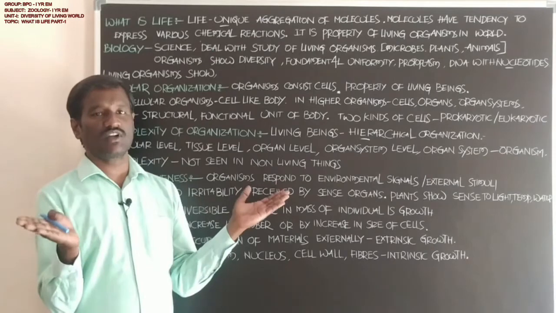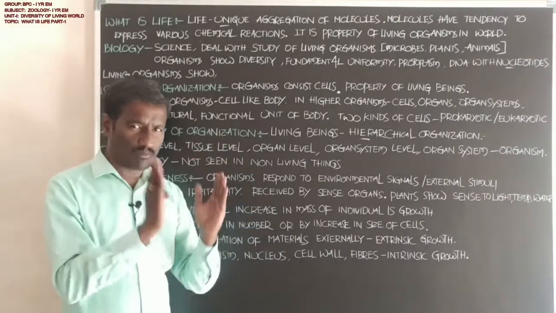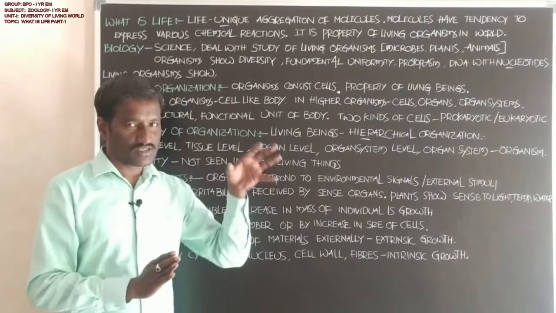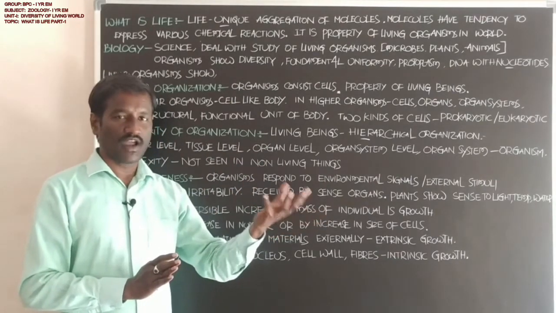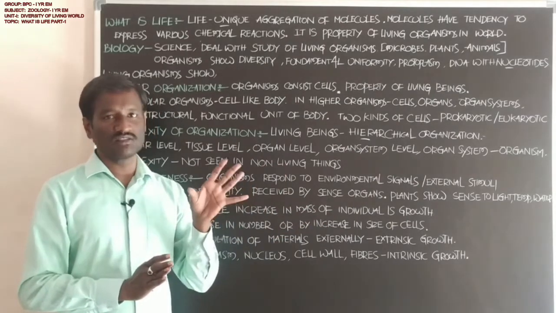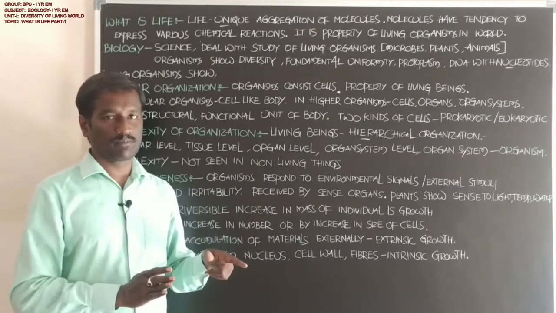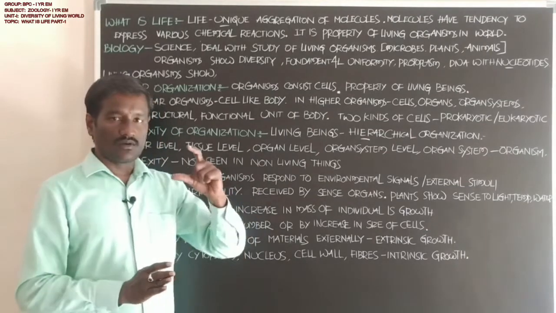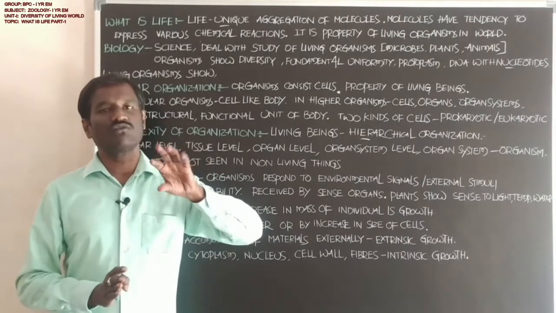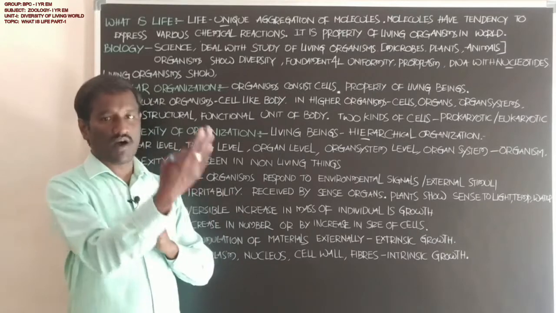If you observe, students, organisms show growth when cells go through division and form more cells, and at the same time cytoplasm forms and the plasma membrane also develops. Students, more cells are arranged in their places and growth is possible.